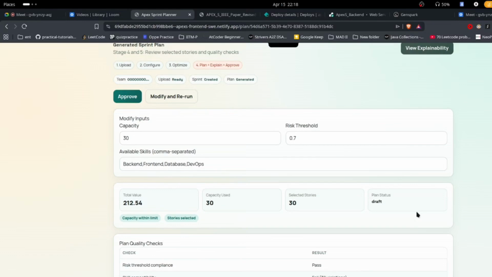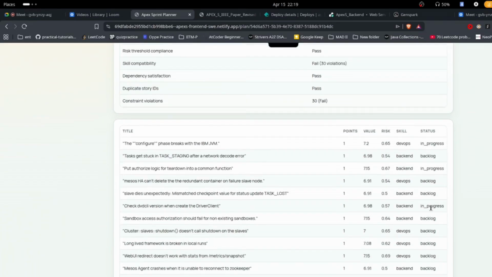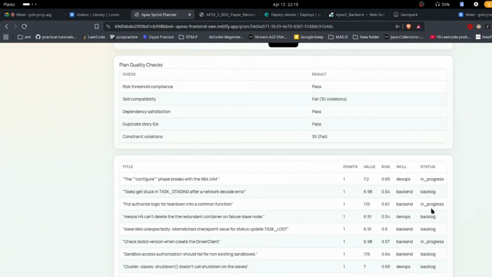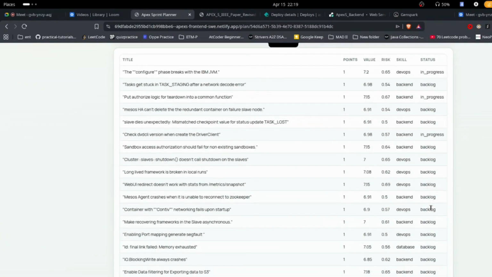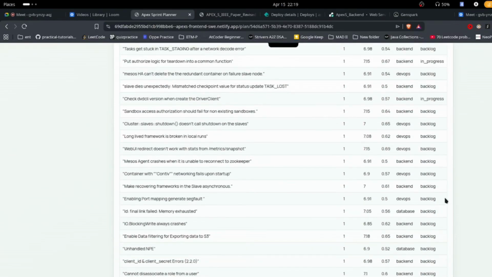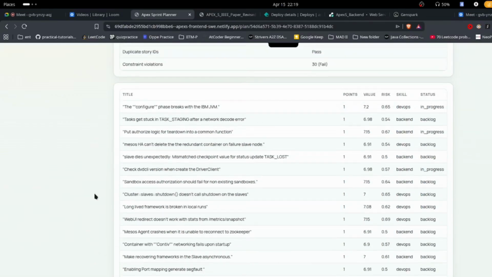Below, you can see all the plan quality checks, like what checks it has undergone before coming to this stage, like the risk threshold compliance. Is it passed? Yes, it is. Then dependency satisfaction and so many other checks. If you scroll down, we'll see the actual plan stories that have been selected, and each has its points and its values.